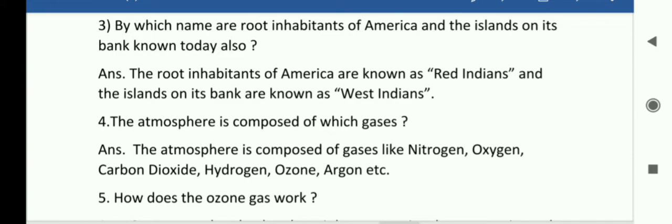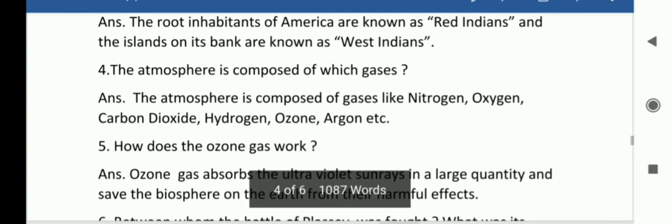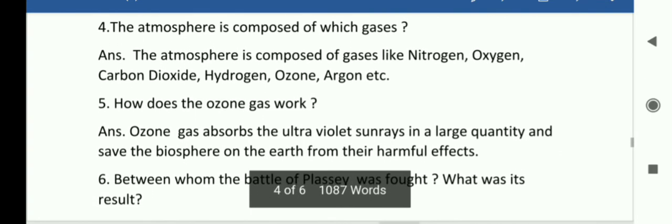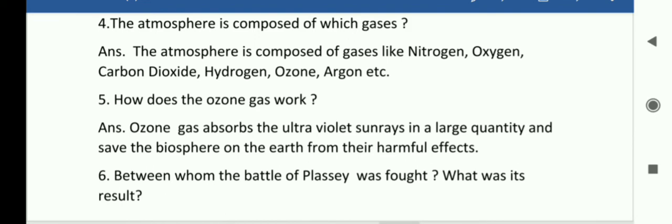Okay, the atmosphere is composed of which gases? So, students, remember the atmosphere is composed of gases like nitrogen, oxygen, carbon dioxide, hydrogen, ozone, argon, etc.